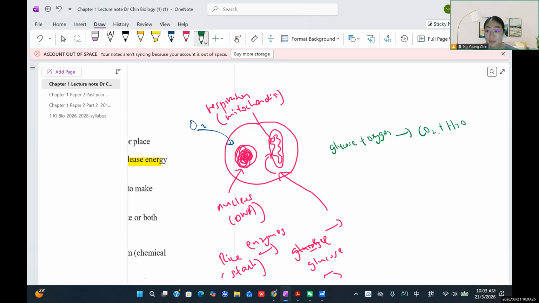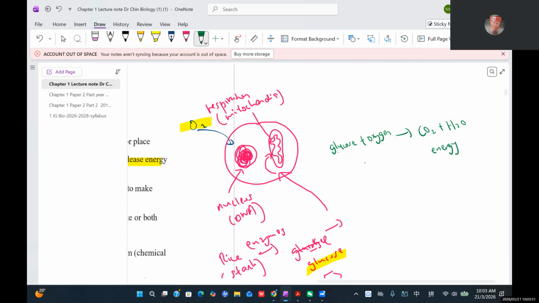You learned about this equation before, right? No? Oh, okay. So it's the first time to hear about this equation. This is a very important equation that you should know. This equation, glucose plus oxygen, refers to the body cell. The body cell takes in oxygen and takes in glucose.